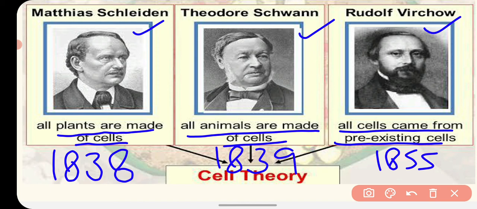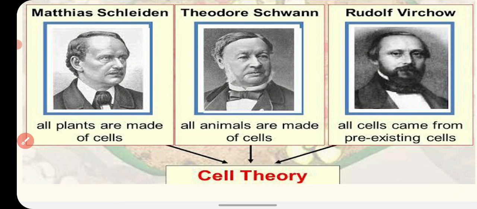So altogether the cell theory says that the cell is the basic structural and functional unit of life, all organisms are made up of cells, and new cells arise from pre-existing cells. And the cell is the basic, fundamental unit of life. So this is all about the cell theory.